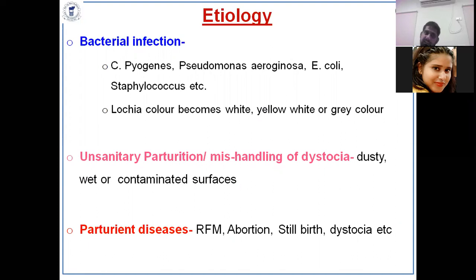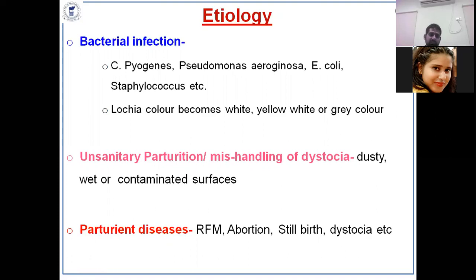The lochia color. Lochia means the normal uterine discharge after parturition. If the lochia becomes white, yellow, gray, or reddish in color, then you should think about whether there is any infection in the uterus.